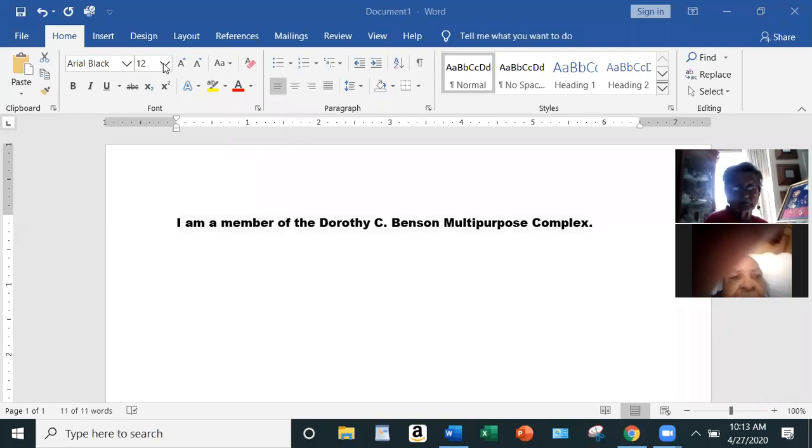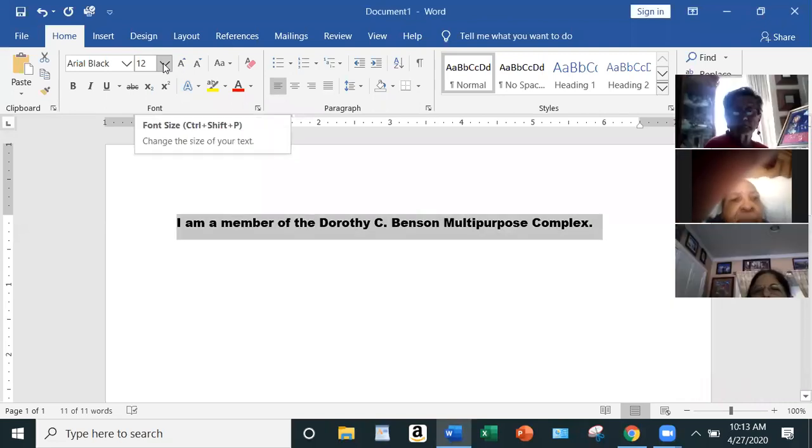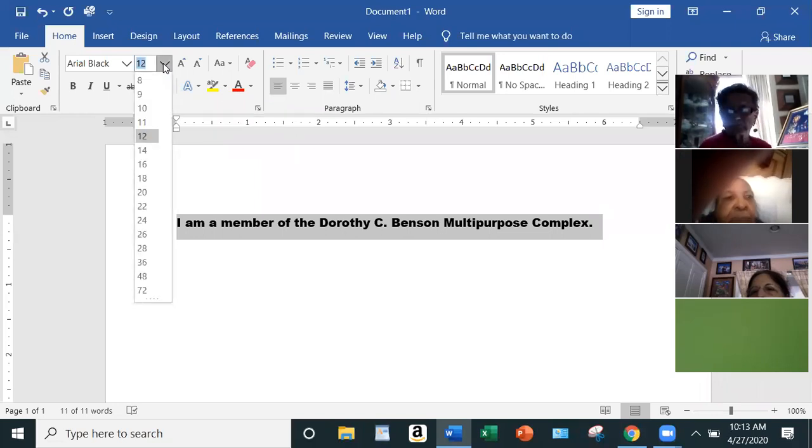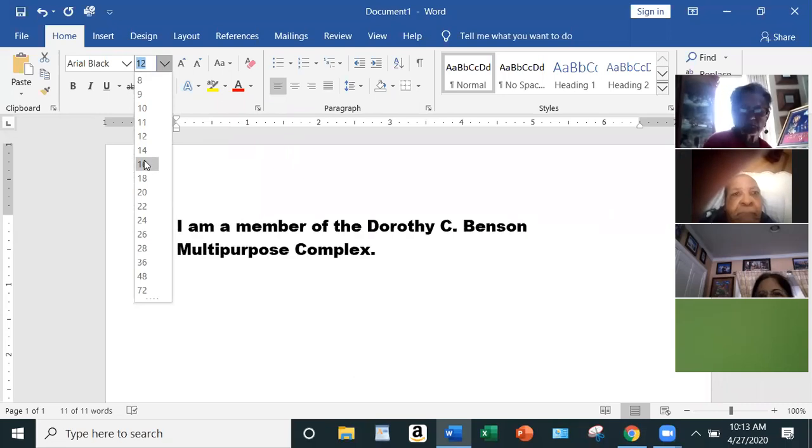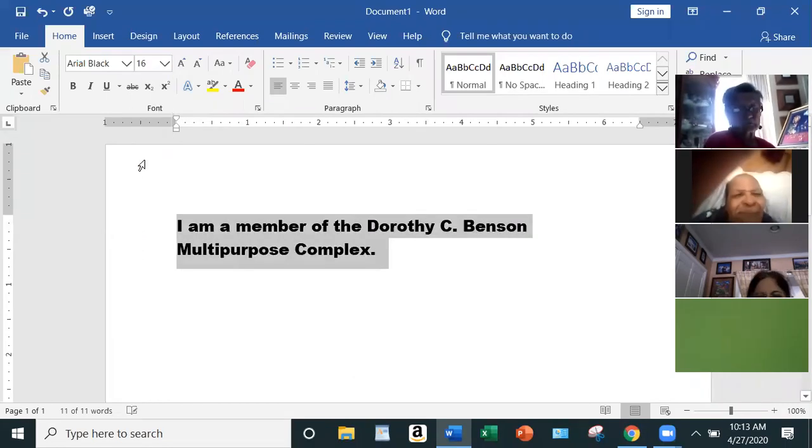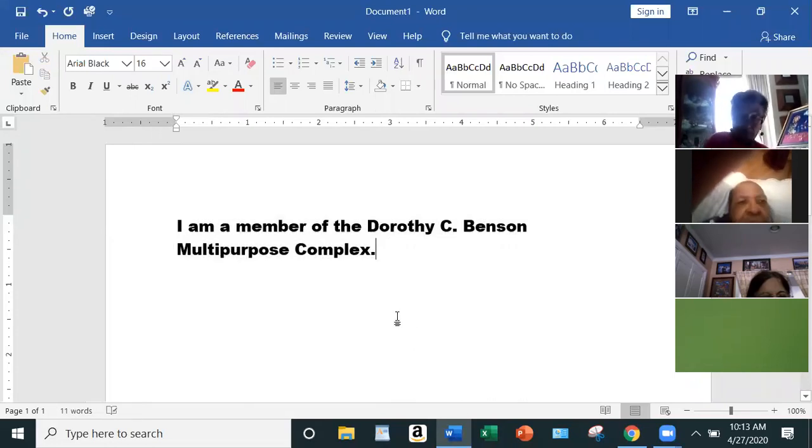Guys, I would say play around with Microsoft Word on your computer. That's the way you learn. You have to play around in order to figure these things out. So let's choose 16. See how much bigger it got?